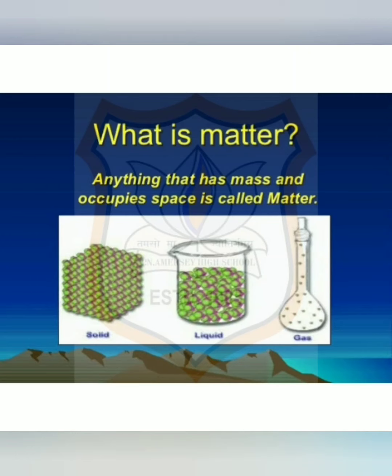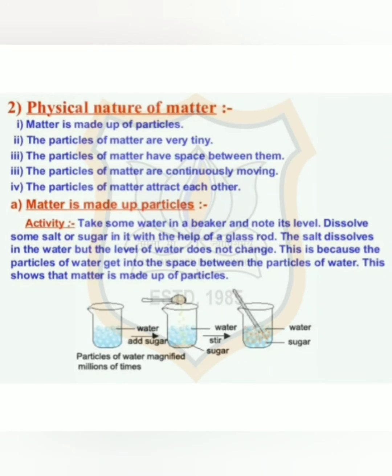Now we will discuss physical nature of matter. Here we see 5 types of physical nature of matter. First, matter is made up of particles. Second, particles of matter are very tiny. Third, particles of matter have a space between them. Fourth, particles of matter are continuously moving. And fifth, particles of matter attract each other. Here the last 3 are also called characteristics of particles of matter.